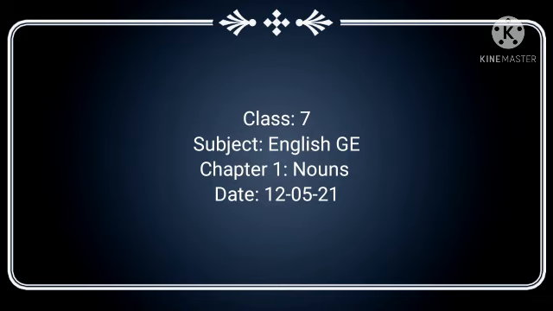From your previous studies you know that nouns are divided into two groups: countable and uncountable. As you know, countable nouns can be counted, like 1 2 3 4, right? And uncountable nouns cannot be counted like 1 2 3 4.